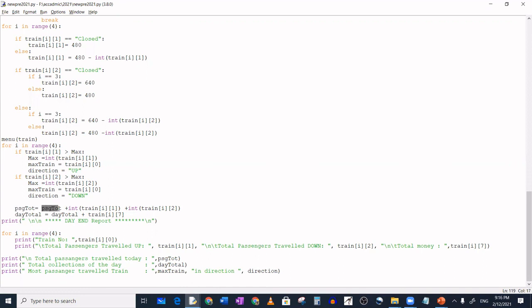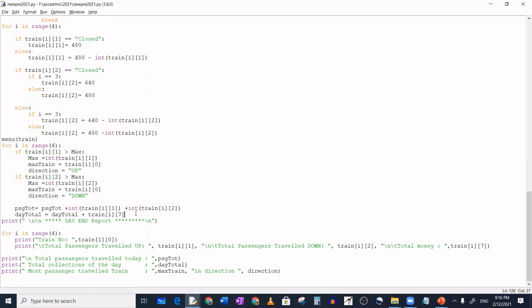This is actually a running total, also inside the for loop. The same for loop I use to find the day total, how many passengers traveled that day. Every time once it is added, it is updated, so the running total is happening here.